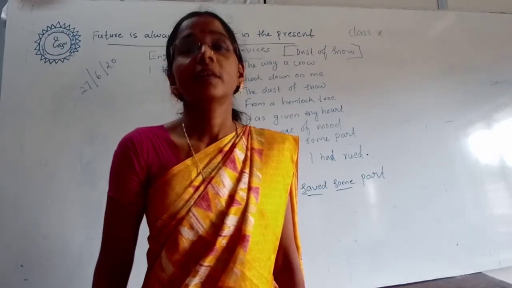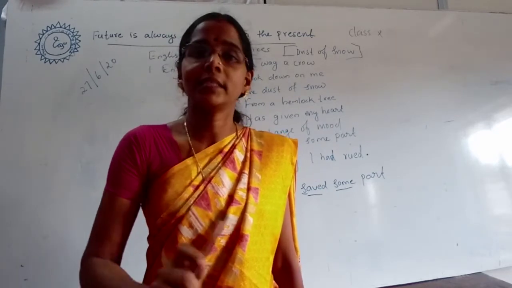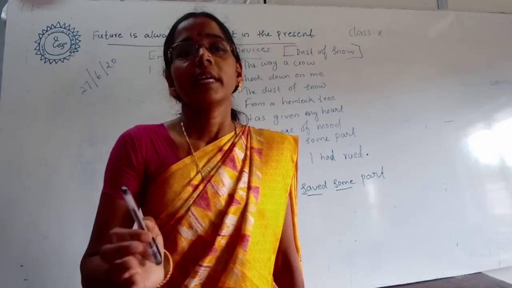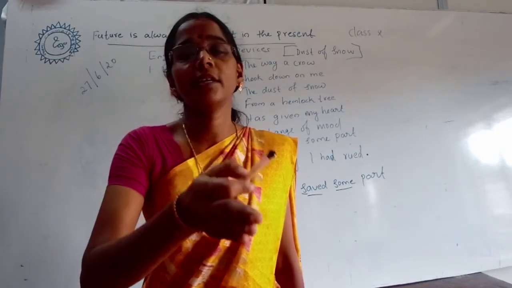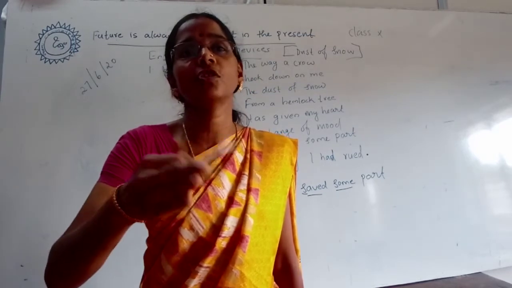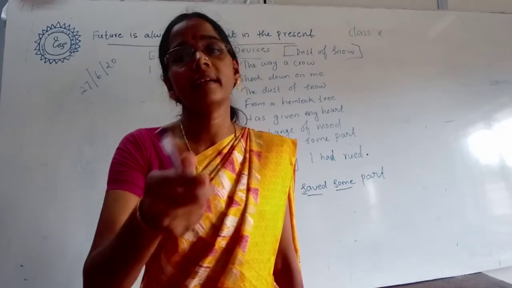Then which are the important poetic devices used in this poem Dust of Snow? Enjambment and alliteration. Enjambment is when 2 or more sentences continue without punctuation mark. Second one, alliteration. Alliteration is the repetition of the consonant sound in nearby words. Then all of you read and underline this.